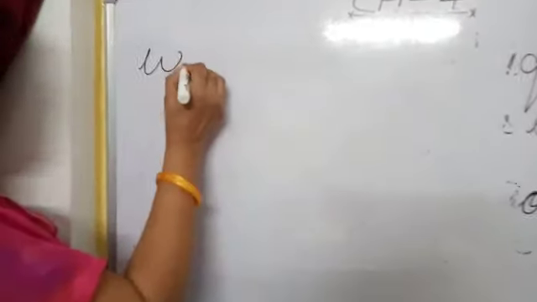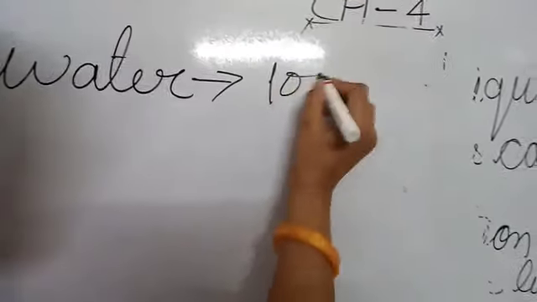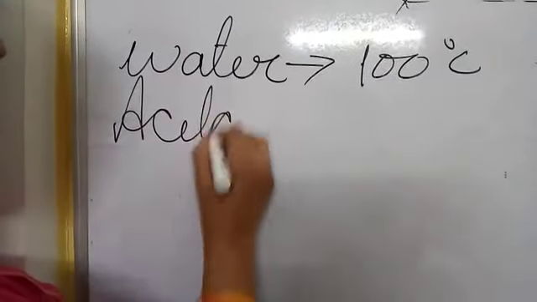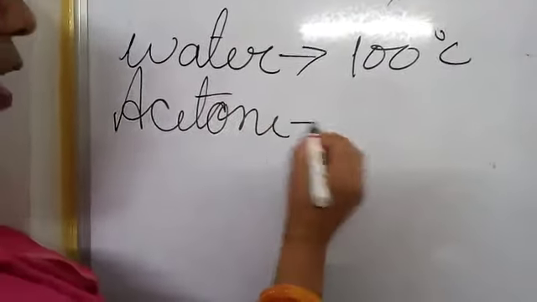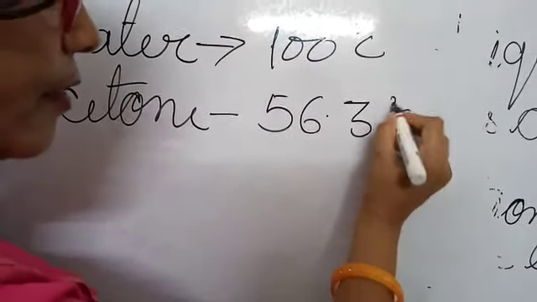Look at here. This is water. Water starts boiling at 100 degrees centigrade. Just like acetone is a chemical, acetone, its boiling point is 56.3 degrees centigrade.